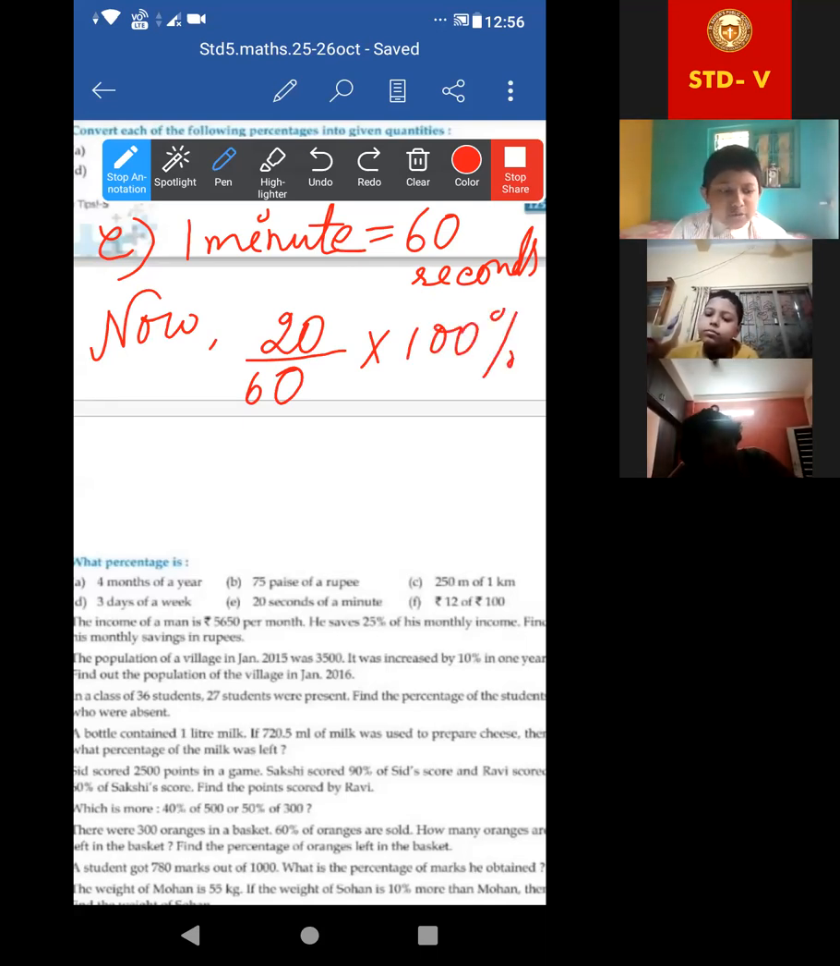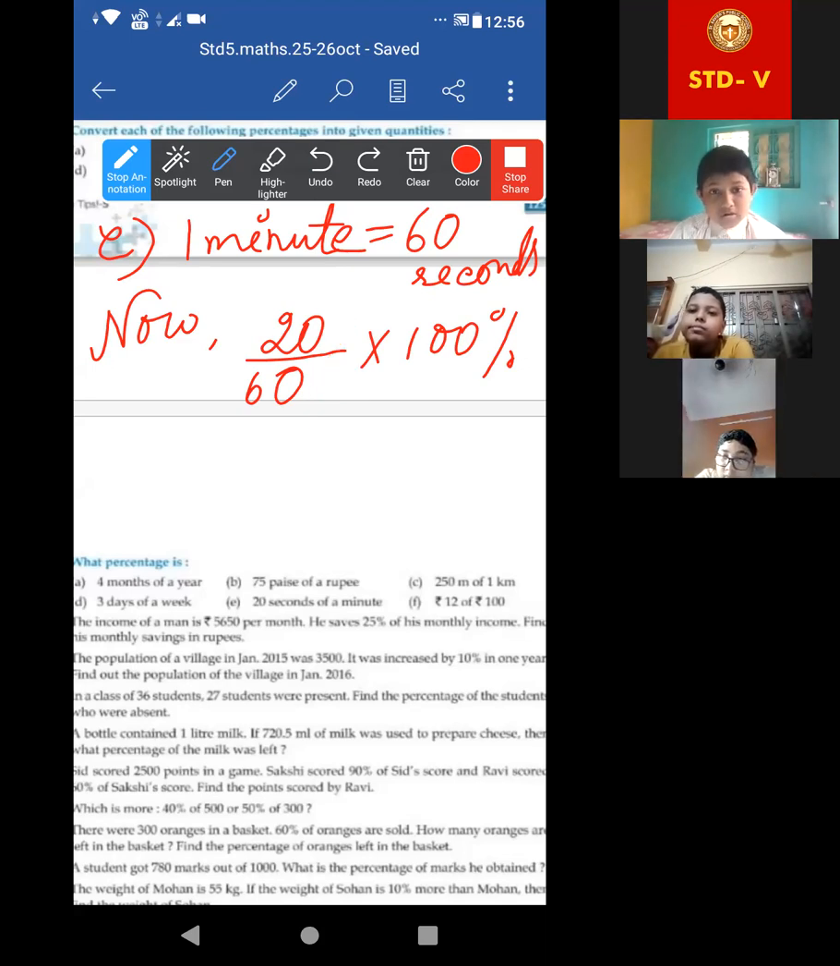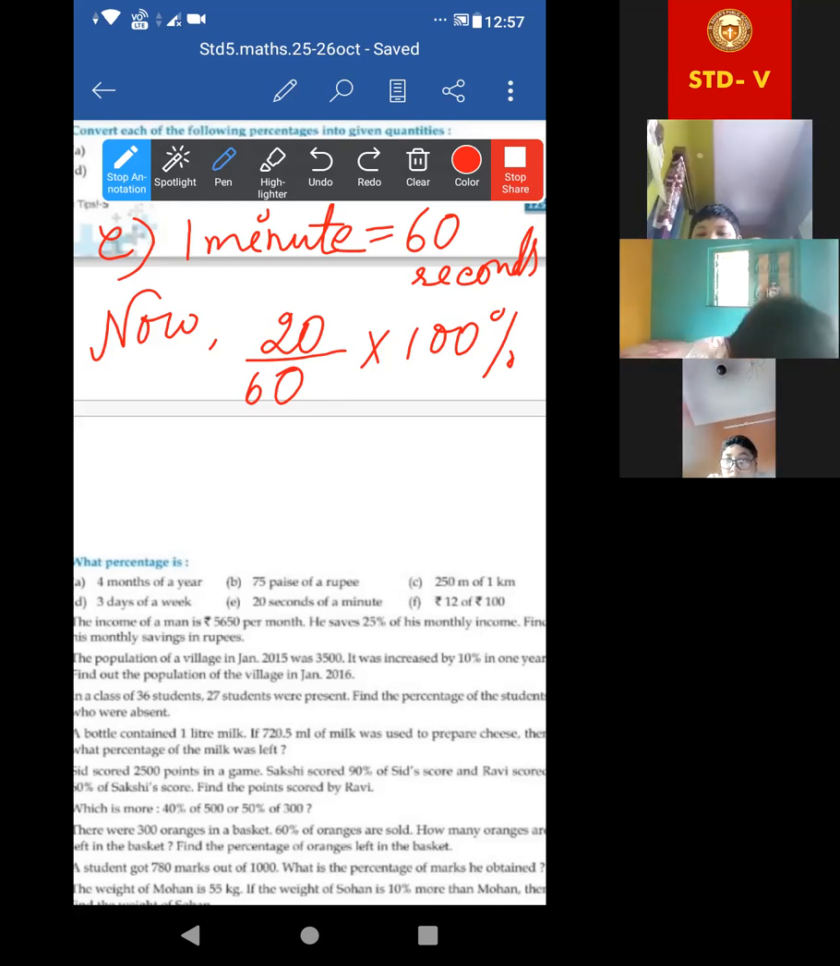Ma'am, don't we need to write the unit? No, here we want a percentage. Why are we not going to write the unit? 20 second by 60 second; ultimately the unit will be cut. Basically, it is called comparison. It is a wrong thing to say the units are cut. In higher class, you will learn about it. But in lower class, usually we say this one has been cut, na? One day I'll take a class about how the units vanish, okay?